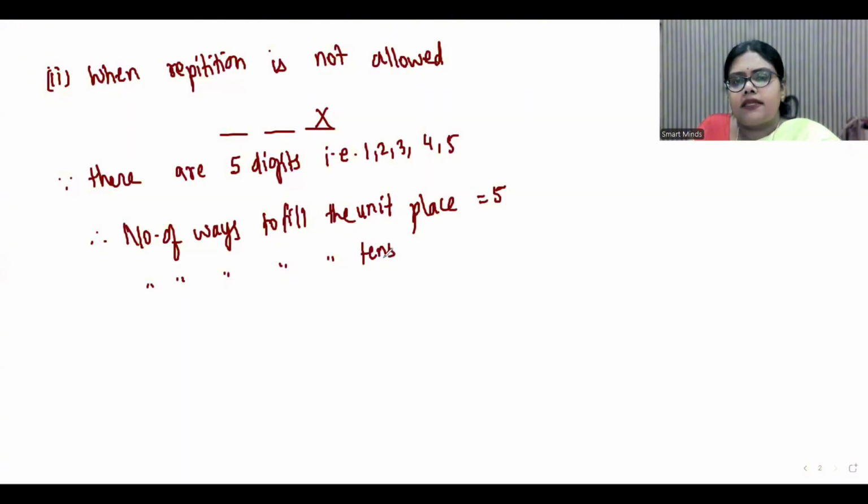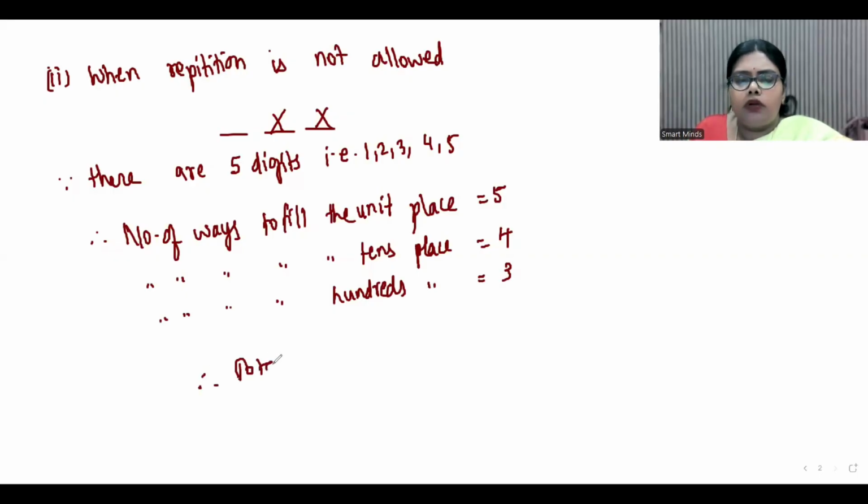Now, once you have fixed one number in the units place, number of ways to fill the tens place will be 4 because one number is already fixed in the units place. Now, when one more number is fixed in the tens place, number of ways to fill the hundreds place will be 3. Therefore, total number of ways is 5 into 4 into 3. That is 60.